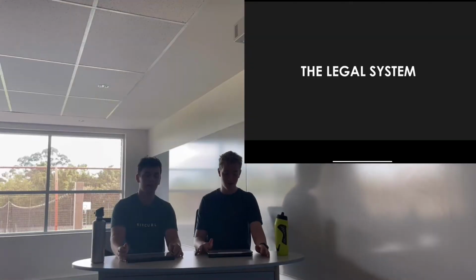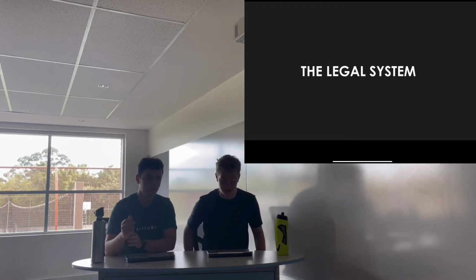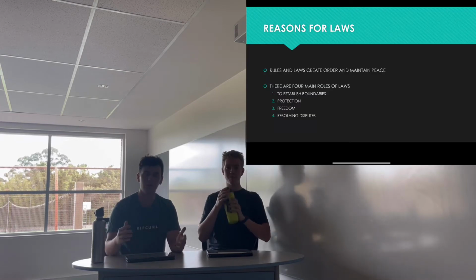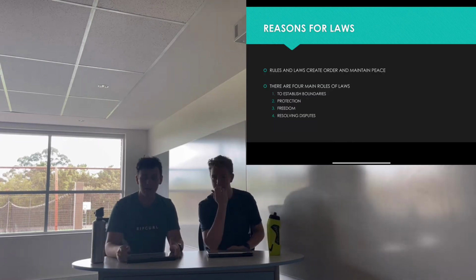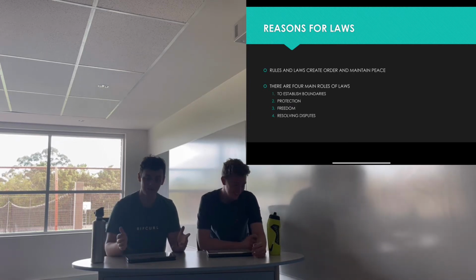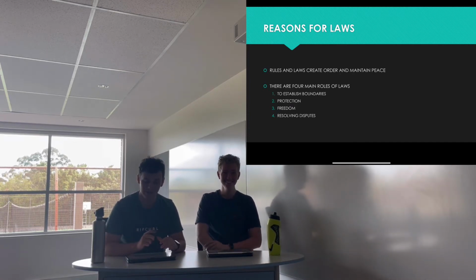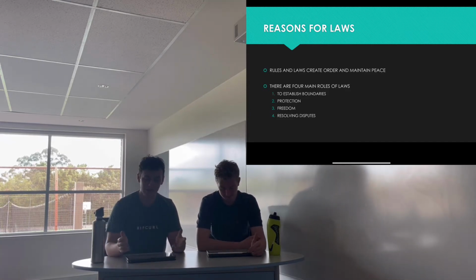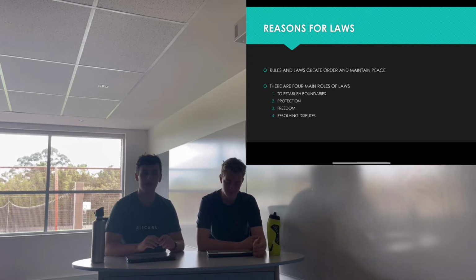All right, so we're going to start off first unit, the legal system. That is right. We've split it into a lot of sub-points. Firstly, we'll start with reasons for laws and why do we have them. Quite simply, without a set of rules in society, there would be chaos. Rules and laws are created in order to maintain peace and create a sense of normality in society. There is a high emphasis on laws because of this reason, and therefore laws in a country can be enforced by a court of law.